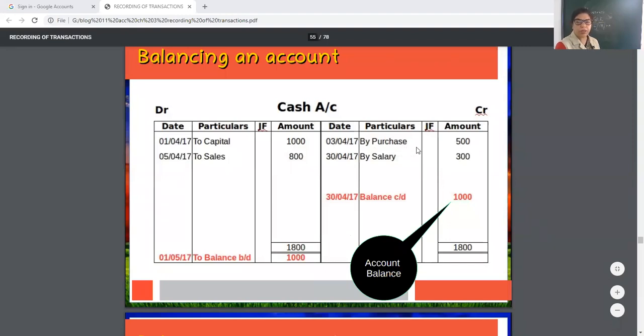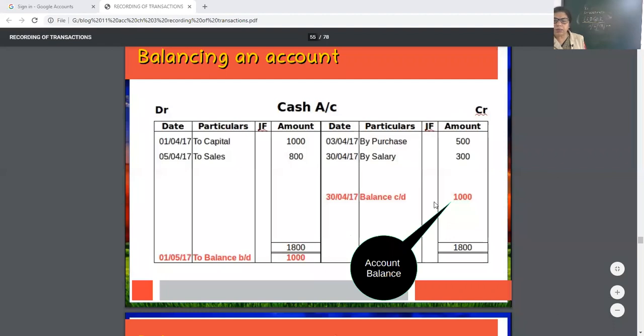Date, particular, JF, amount. Now what to do? Total of this side is 1800 and total of this side is 800. So 1800 minus 800, that is balance CD. This side is known as to debit and by credit.